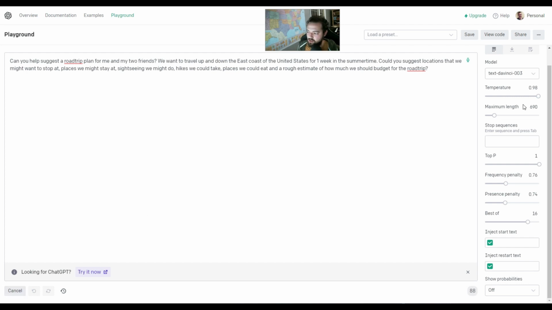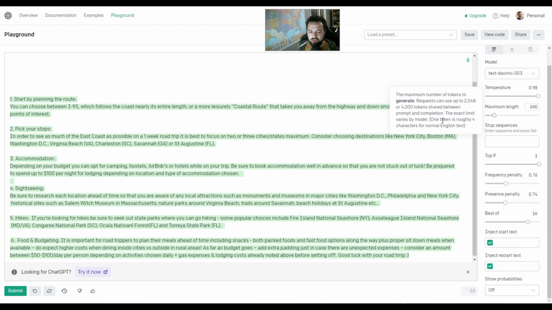On the right hand side, you can tweak some of these. The only really important one is the maximum length. I like to keep it around what I've got now, about 690 is a comfortable number, because that's going to be how much text is actually going to output here. So we're going to let that do its thing. It's loading right now. It's going and planning a road trip. Super cool. All right, cool.